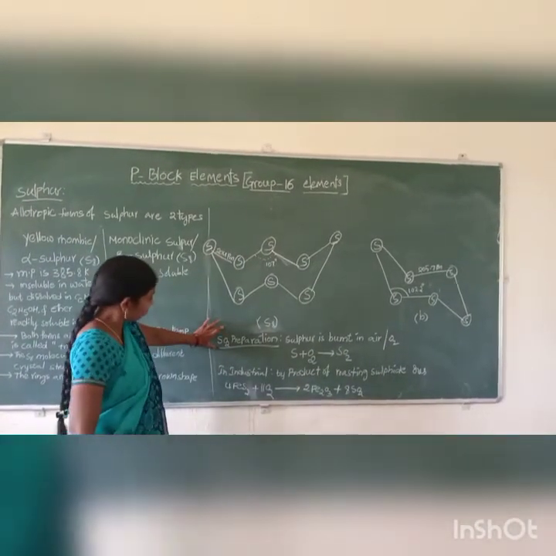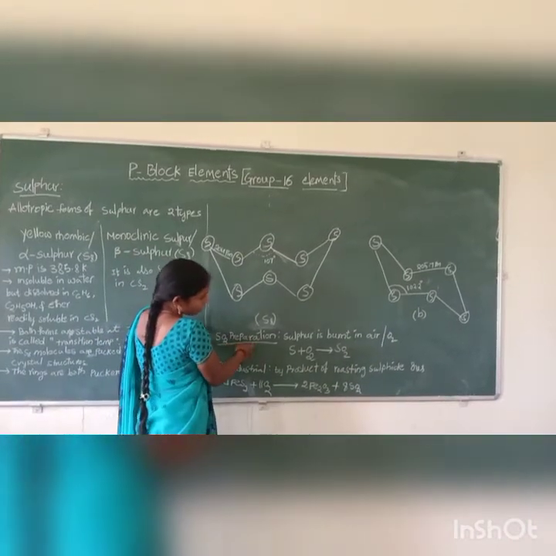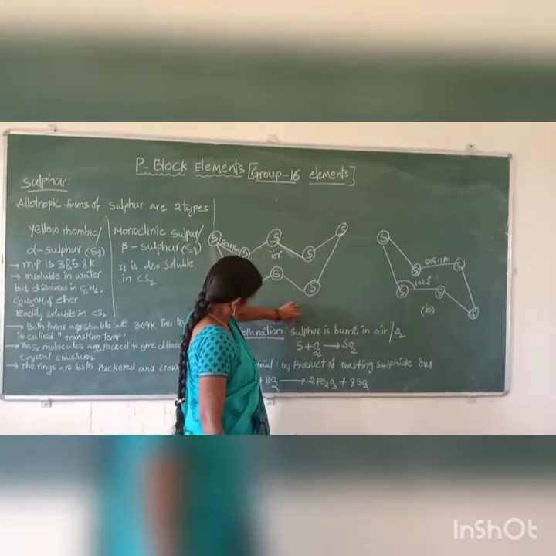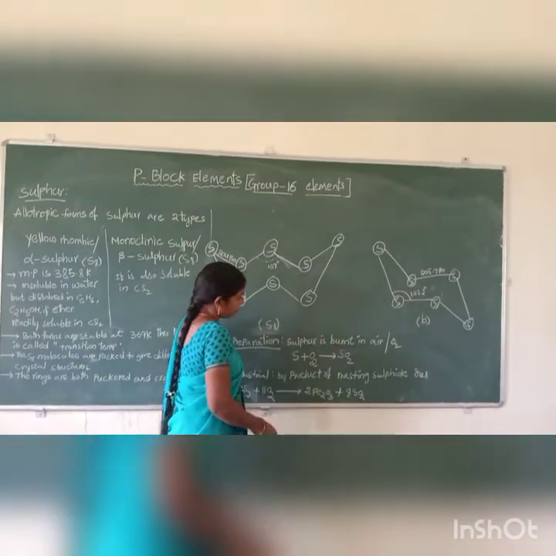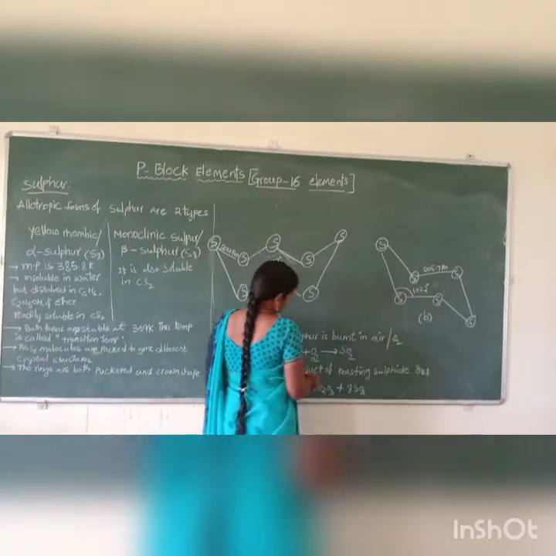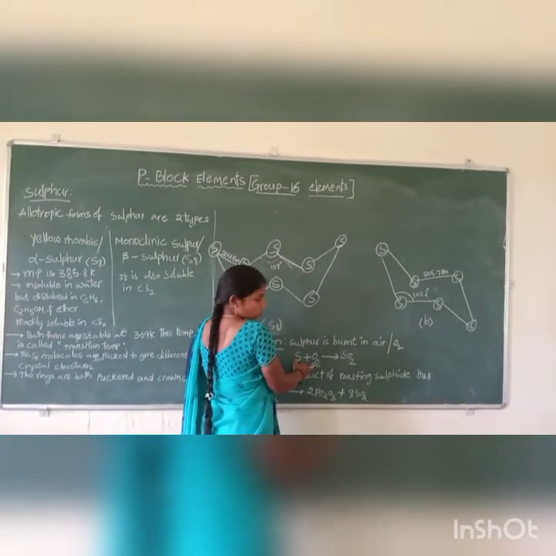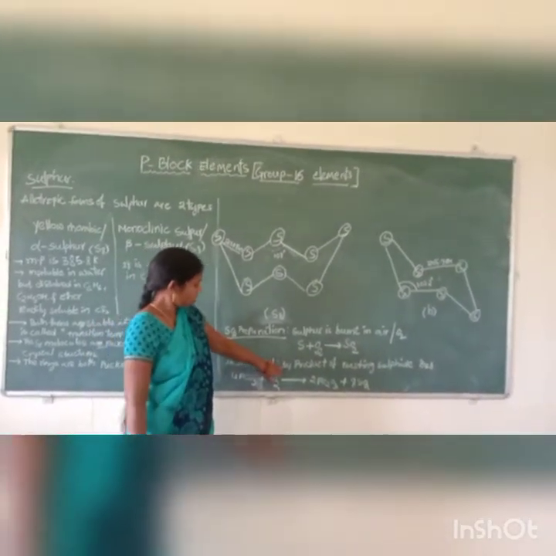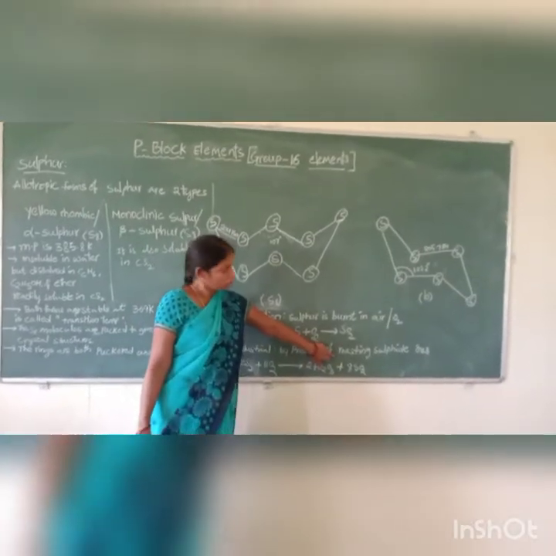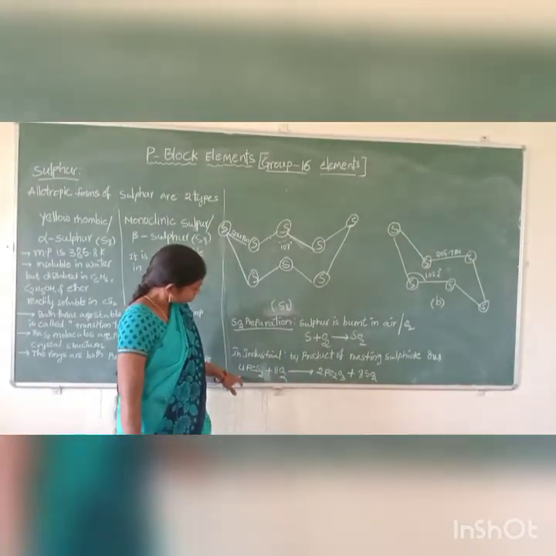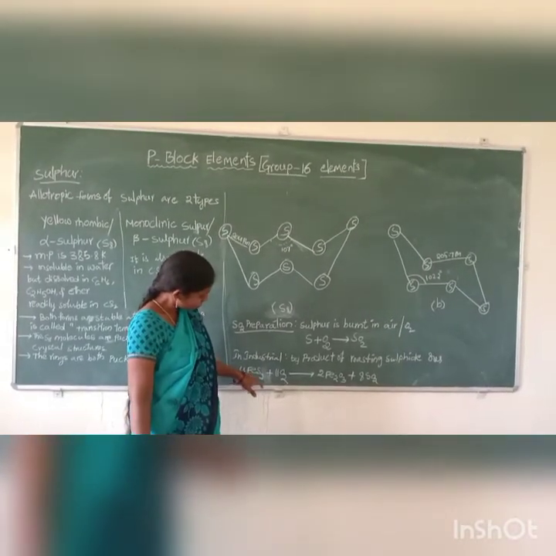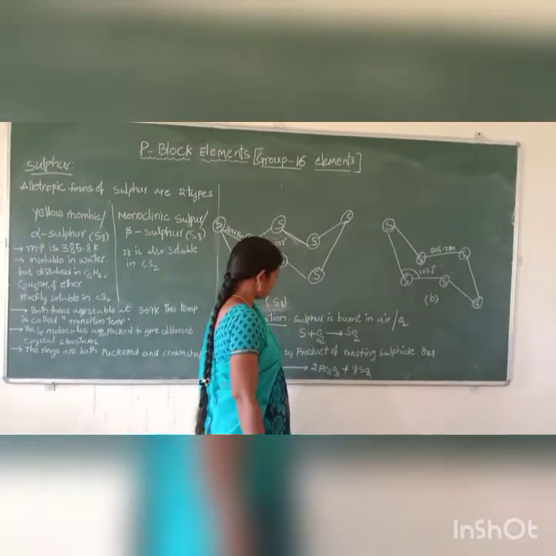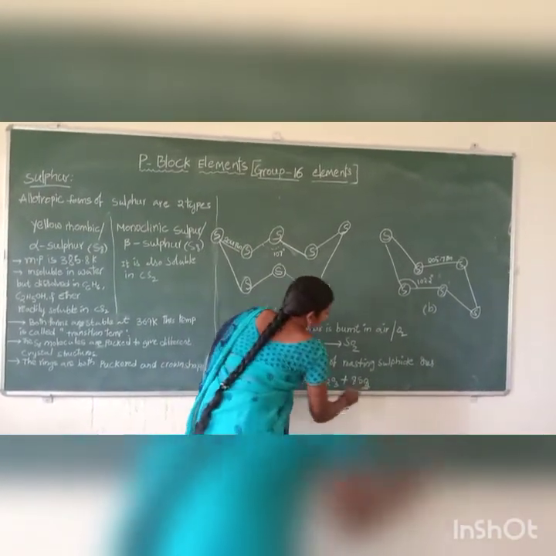Sulfur dioxide preparation. Sulfur dioxide is prepared when sulfur is burnt in air or oxygen. Sulfur plus O2 gives sulfur dioxide. Industrially, it is a byproduct of roasting sulfide ores: ferrous sulfide plus oxygen gives ferric oxide and sulfur dioxide. This is the product, sulfur dioxide.